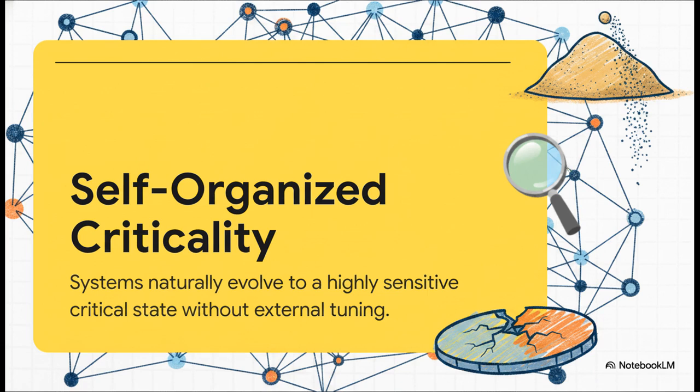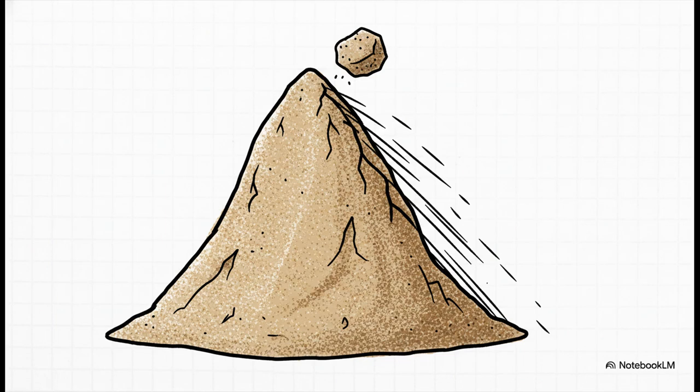And when a system is in this state, it's so incredibly sensitive that just one microscopic event can trigger a massive, totally unpredictable chain reaction. Per Bak actually used this famous sandpile model, which brilliantly illustrates the concept. Imagine sand dropping slowly, just grain by grain, onto a flat surface. A pile starts to form, right? It gets steeper and steeper, until eventually it hits that critical state. At that exact point, dropping just one single, tiny grain of sand can cause a massive avalanche.